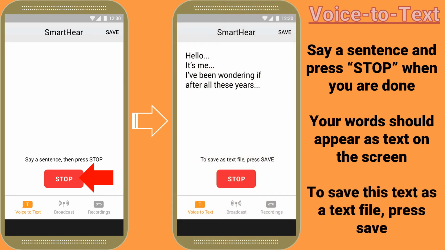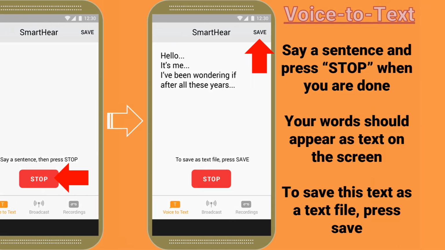To save this text as a text file, press Save at the top right of the screen. Remember, Voice to text is meant for short phrases and not for prolonged paragraphs.